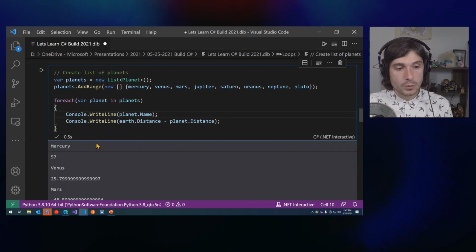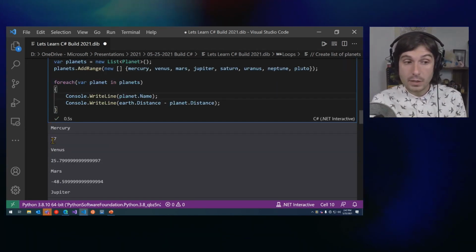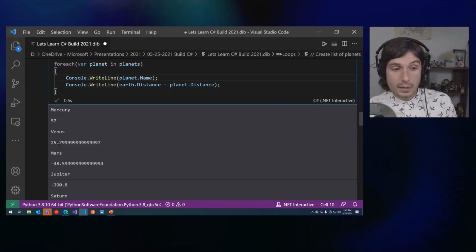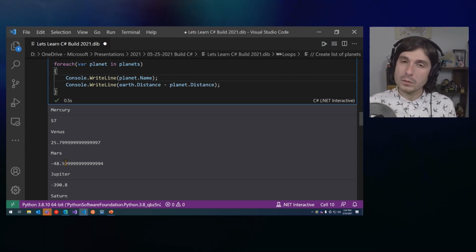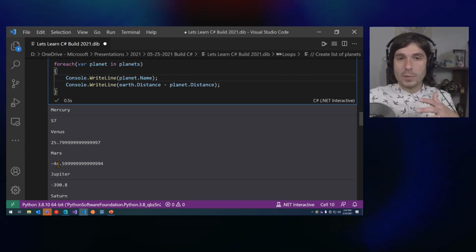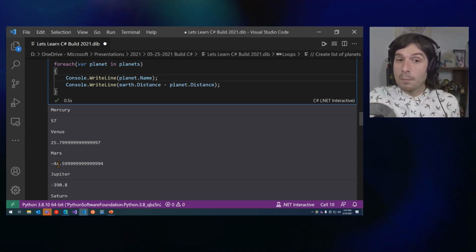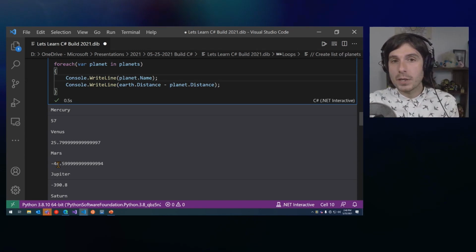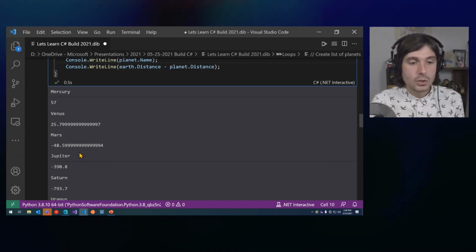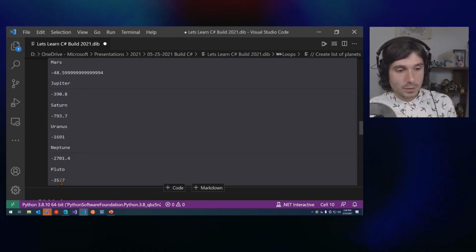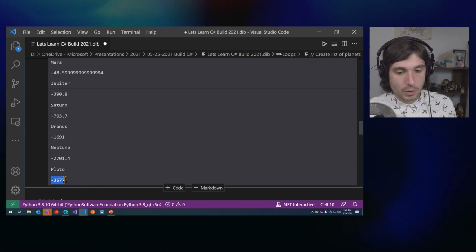So let's run it and we'll see, well, Mercury 57, Venus 26.8, Mars negative 48. Well, it's kind of weird. How can it be negative? Well, yeah, that makes sense, right? Because if we were to take Earth's distance minus a bigger number, it's going to be a negative number. So we can fix that up as we see here, and we see little poor Pluto here so far away.